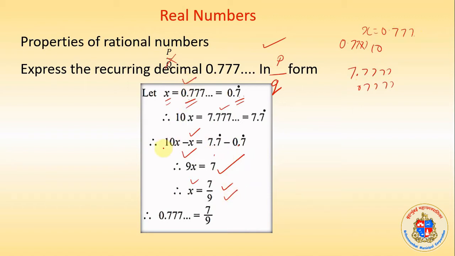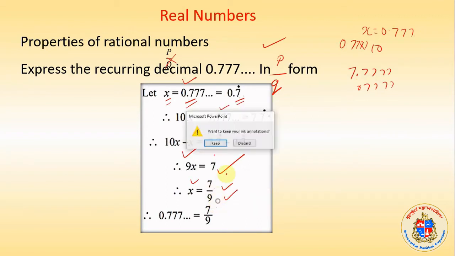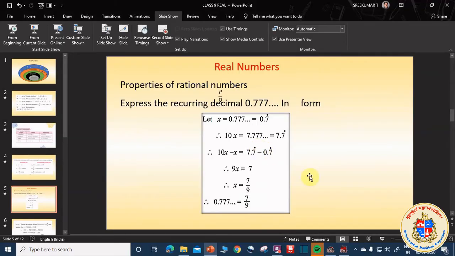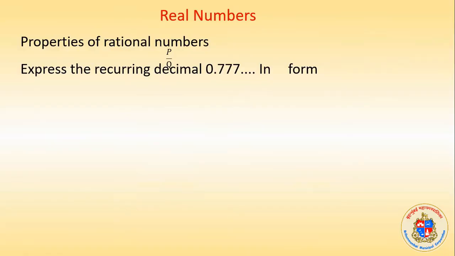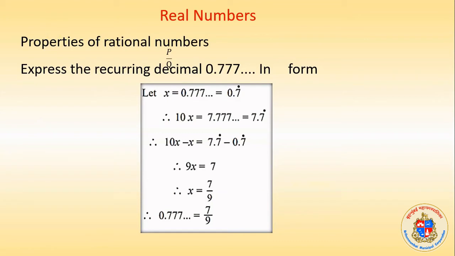We got x as 7/9. x was 0.777, and now x is 7/9. So if it is a single number repetition like this, where only 0.7 is repeated, simply divide it by 9.